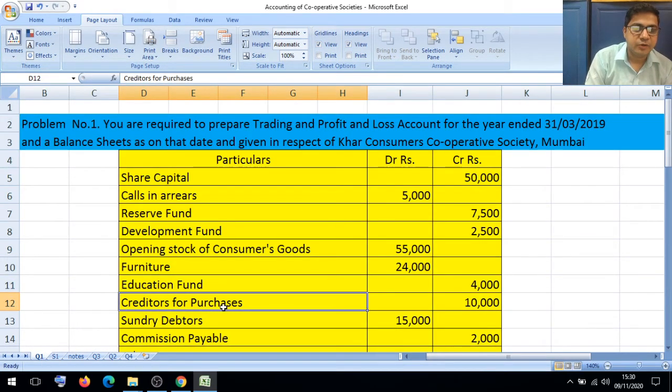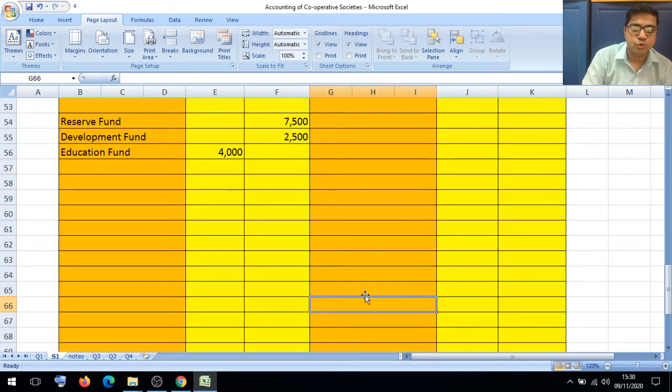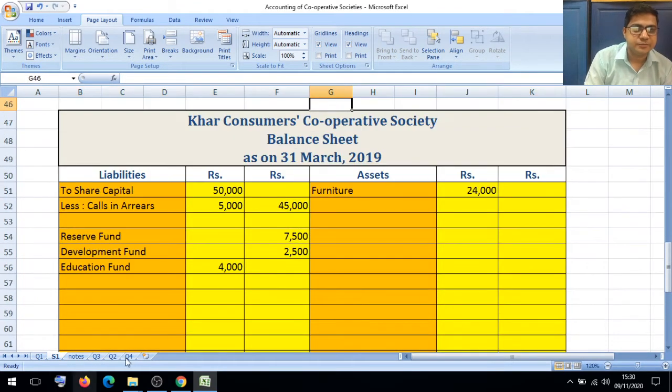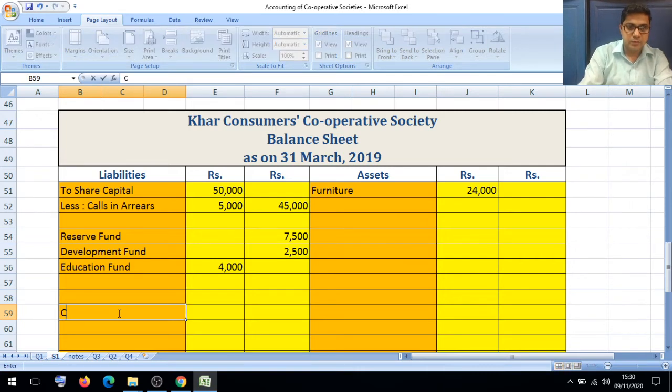Then creditors for purchases 10,000. Creditors we have to show balance sheet liability side. We will leave some lines or around 2-3 lines, and then we can start here creditors, and directly we have to put creditors 10,000 outer column.